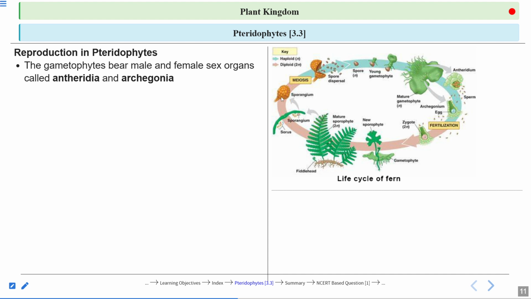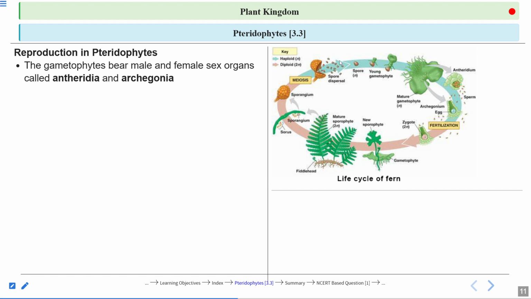Now in the sporangium there is a spore mother cell which undergoes meiosis. How many spores are formed? Four spores from each spore mother cell. Now, when this sporangium dehisces, meaning it ruptures, its wall ruptures and all the spores are released into the atmosphere.